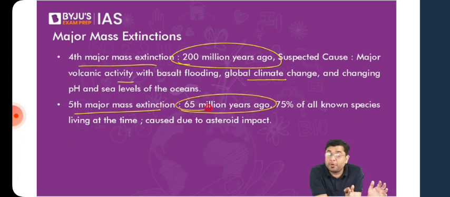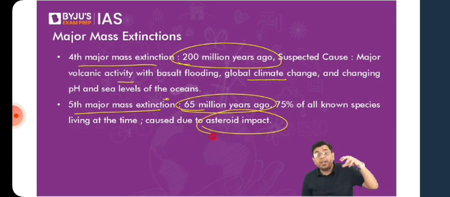So observe, every 100 to 150 million years, there has been a major mass extinction event. This fifth major mass extinction happened due to an asteroid impact. A large asteroid struck the region around Mexico, the Gulf of Mexico area, and that created a huge impact, because these large asteroids, when they strike, obviously come with an incredible amount of heat. The heat produced is very high, for a temporary duration of a small time.